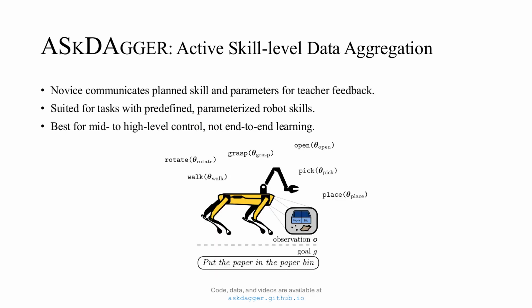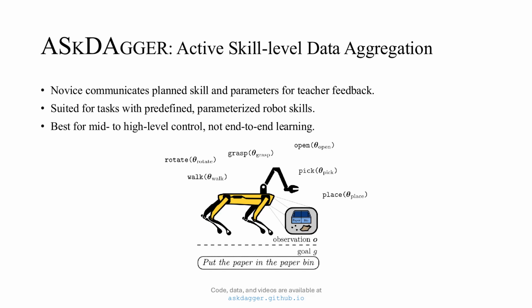ASkDAgger is particularly well suited for mid to high level control tasks, rather than end-to-end policy learning. Since it relies on the novice communicating its planned actions for teacher feedback, the method is most practical for moderate feedback frequencies. It is most applicable in scenarios where a robot has access to predefined parameterized skills, such as grasping, walking, pushing, or screwing. In these cases, the robot novice needs to learn the parameters and affordances of these skills given a user command.